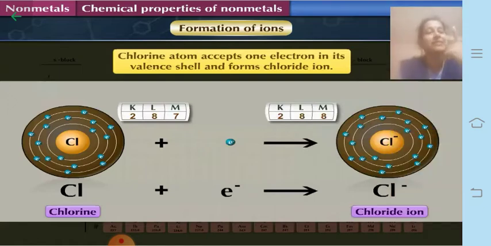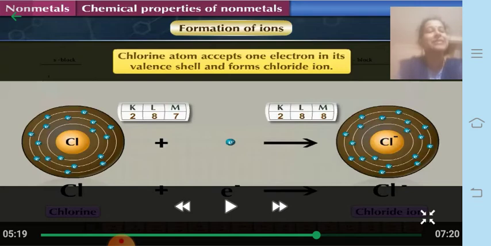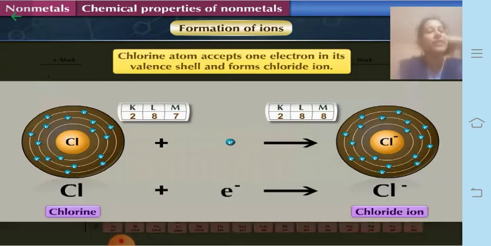So it gains 1 electron, and since it gains 1 electron, the number of electrons in the outermost shell was 7 first, now it becomes 8. The total number of electrons now becomes 18, whereas the number of protons is only 17. That means 1 negative charge is extra, and therefore it forms the Cl minus ion, which is also called chloride ion, forming an anion. Next one is nitrogen.